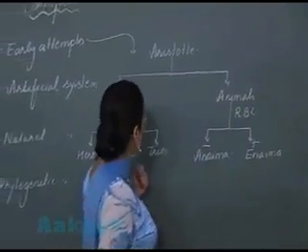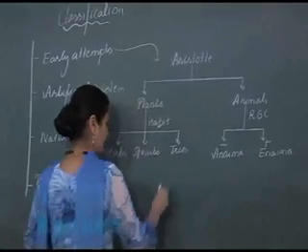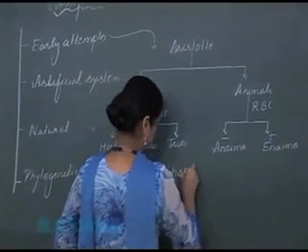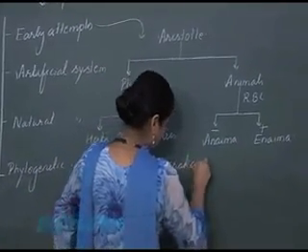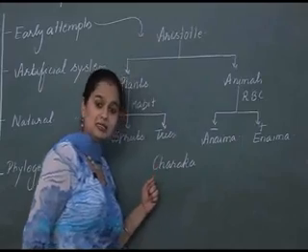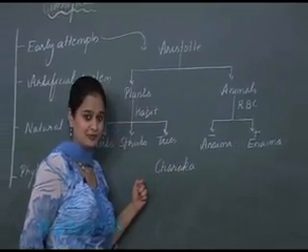Right? Now after Aristotle, I will be dealing with the contribution of Charaka. You know that he is the father of Ayurveda.